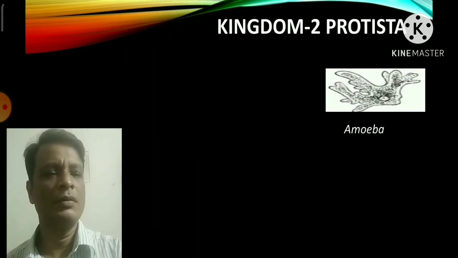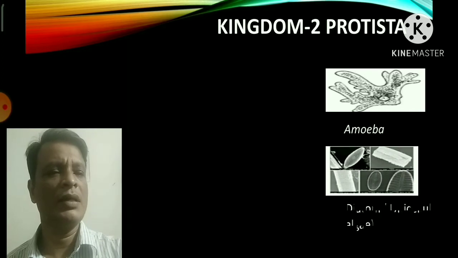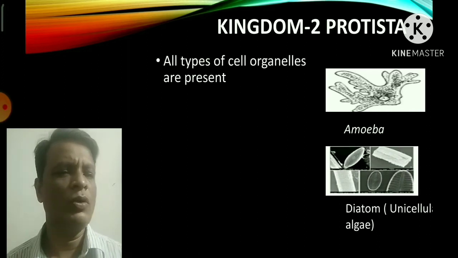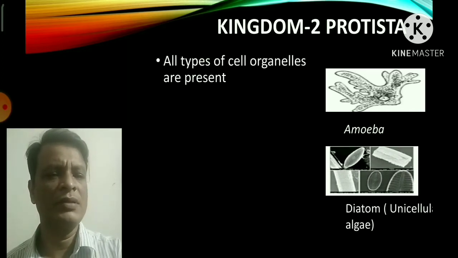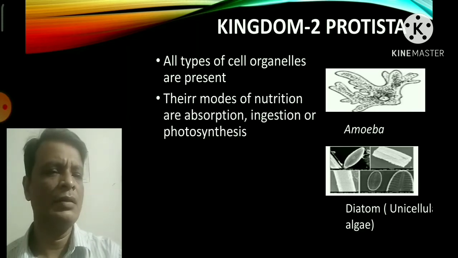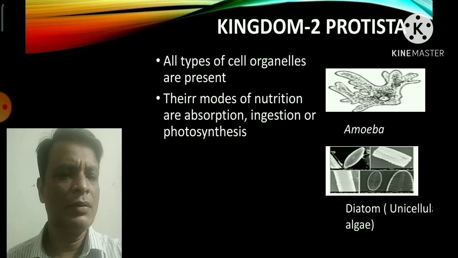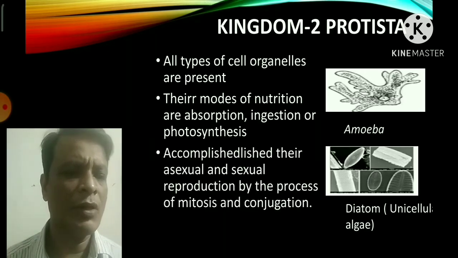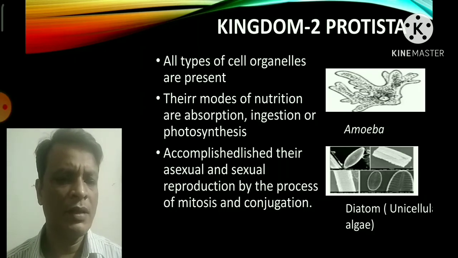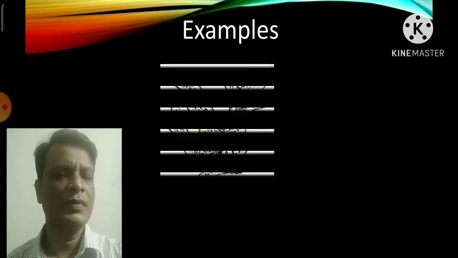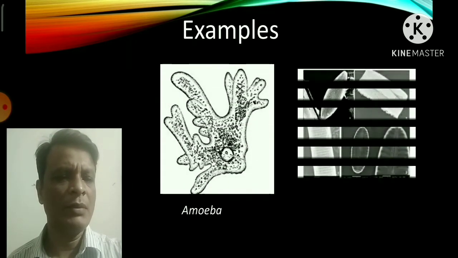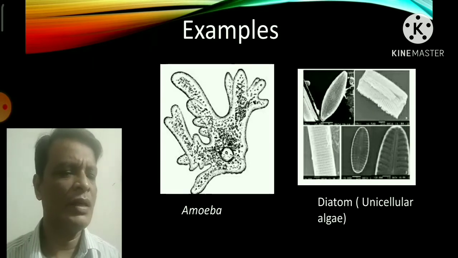Some other important characteristic features of the Protista are that all types of cell organelles are present because they are eukaryotic cells. Their modes of nutrition are absorption, ingestion and photosynthesis. Their reproduction is accomplished sexually by the processes of mitosis and conjugation. Now the examples: amoeba and diatoms, unicellular algae.